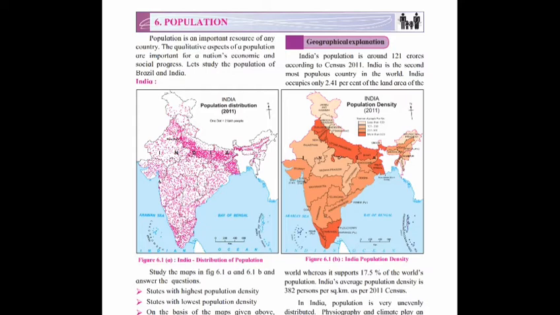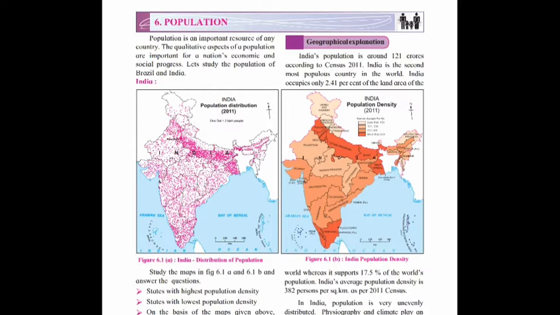India occupies only 2.41% of the land area of the world, whereas it supports 17.5% of the world's population. So you can understand that India's population is 17.5% of the world's population and the total land area is only 2.41%.